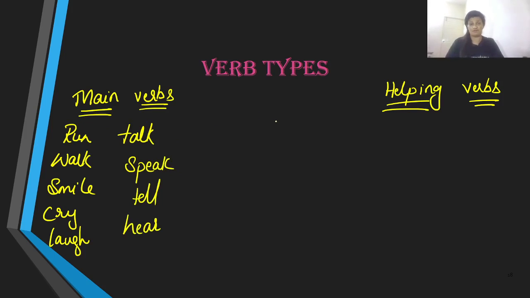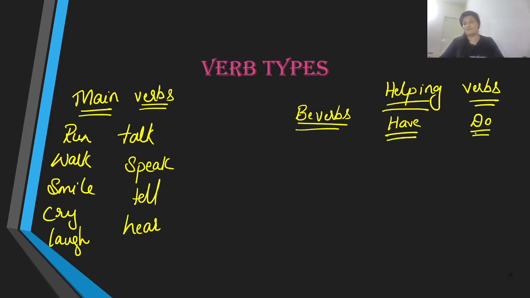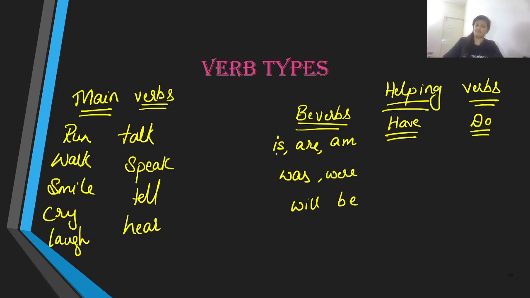So what are helping verbs then? Well, helping verbs are verbs like be verbs, have verbs, and do verbs. What are be verbs? Well, verbs like is, are, am, was, were, and will be. Now let us try and understand these tenses over here. Is, are, am is used in present tense. Was and were are the past tense of is, are, and am. We use them in past tense. Will be is used in future tense.